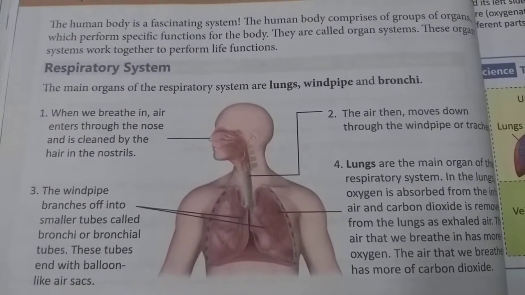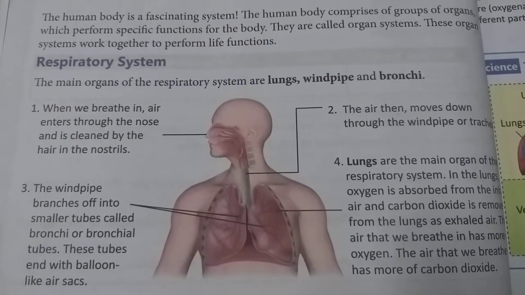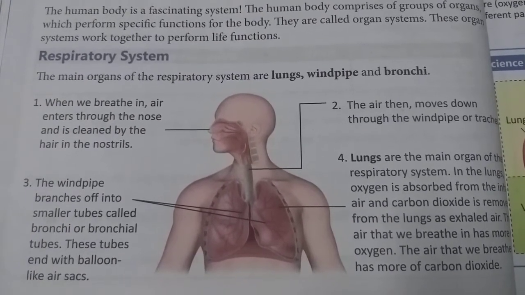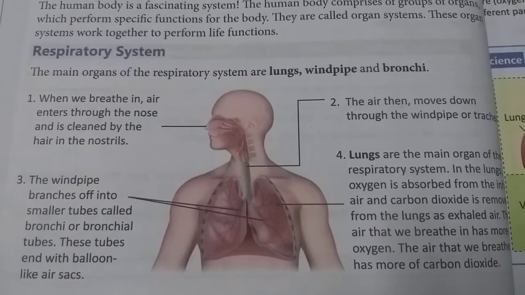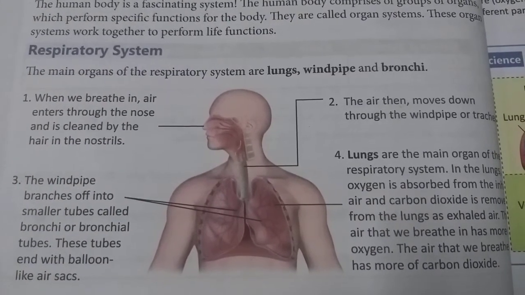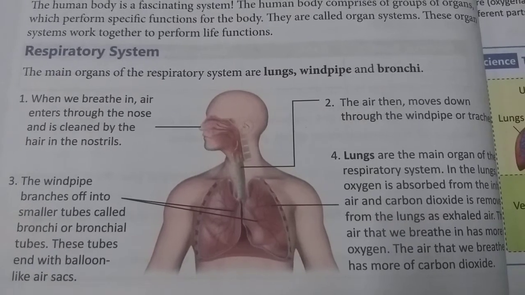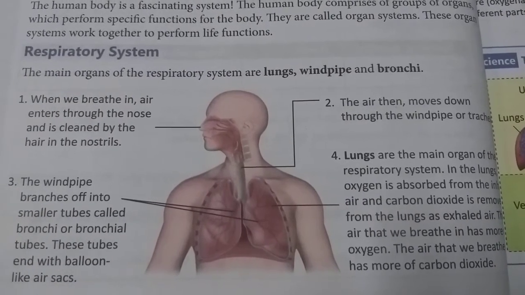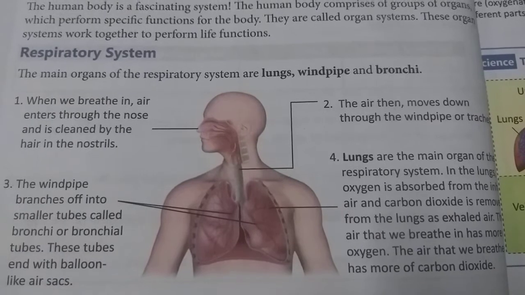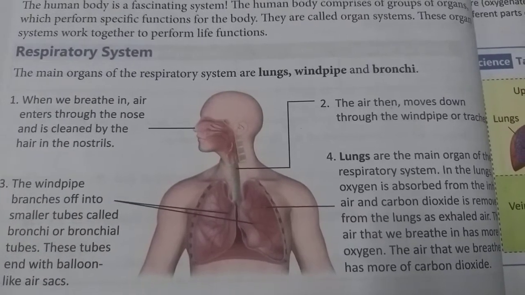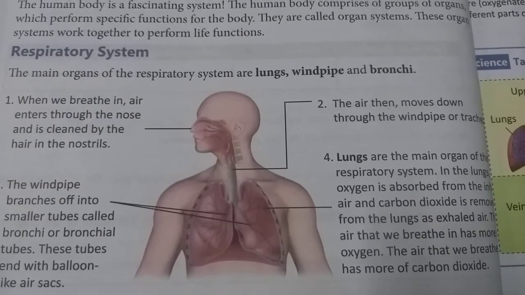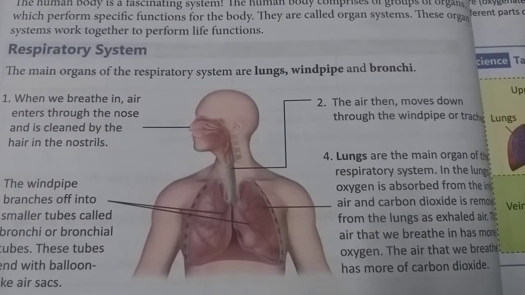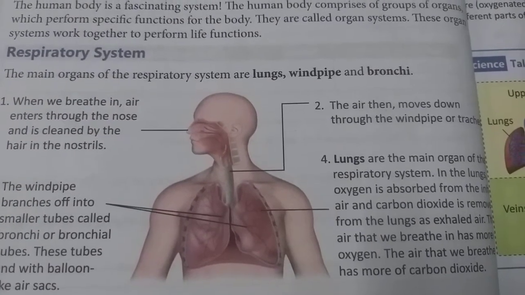So what we have discussed, first one is the nose. So in our nose, what is present? Hairs. When we take air inside, the dust particles present in the air are absorbed and stopped. Then air goes inside our windpipe or trachea.